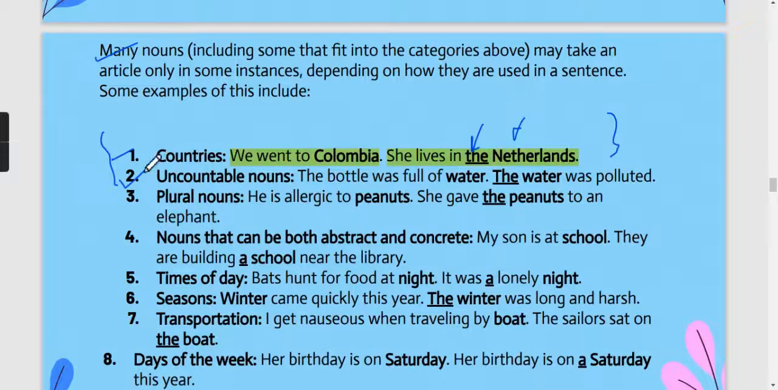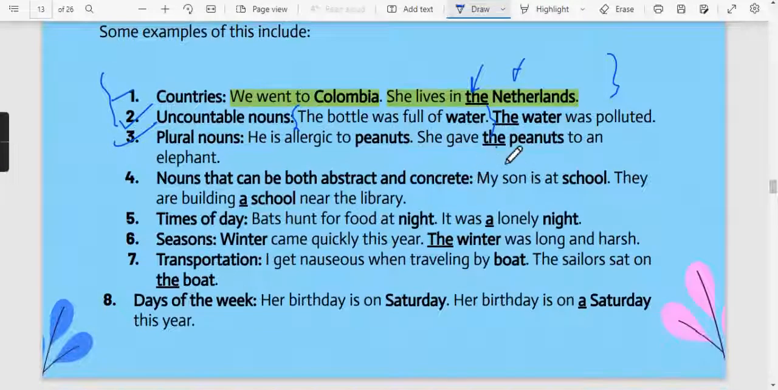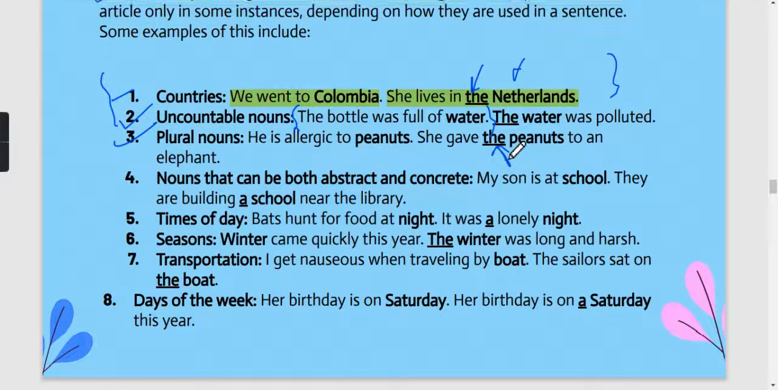Again, in uncountable nouns, only the article "the" will be used. Okay, this we have already seen in the chart. A and an will not be used. So here also you can see the bottle was full of water, the water was polluted. Okay, so again uncountable nouns sometimes take an article. Plural nouns also sometimes take articles. Okay, so plural nouns will always take the article, not a and an. He is allergic to peanuts or she gave the peanut to an elephant.